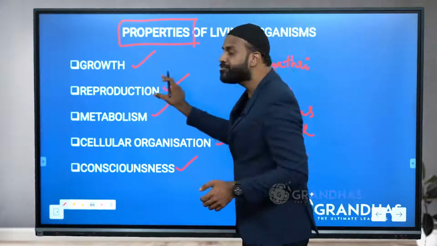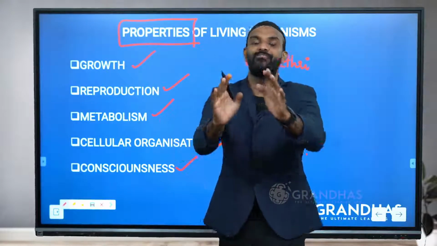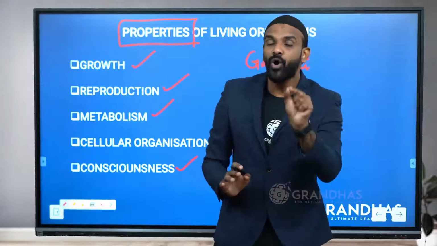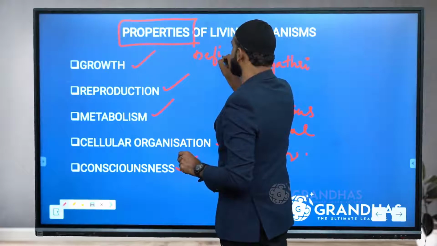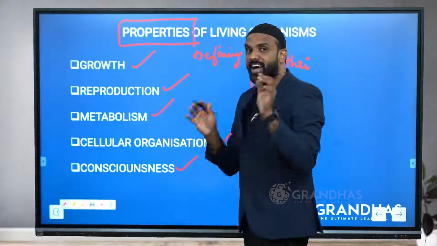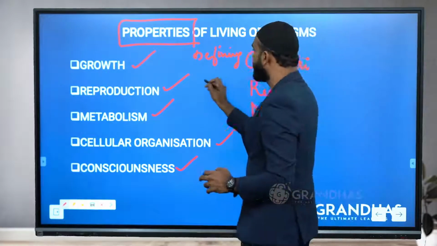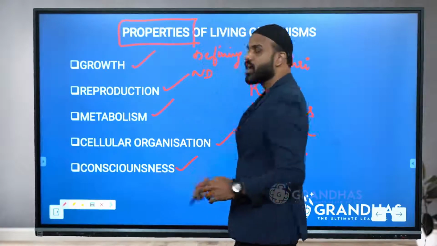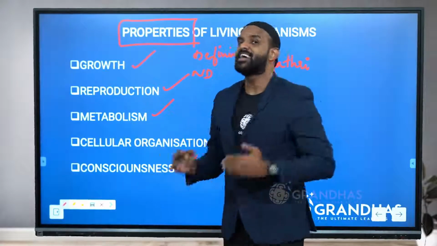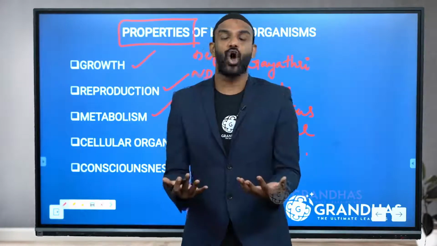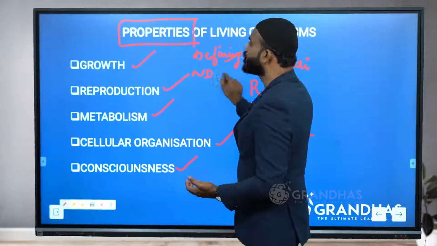But some of these properties are exclusively meant only for living organisms. Those characters are called defining characters. Getting me? So the character that solely corresponds to a living organism is called defining, and other characters are called non-defining characters. So among these 5, let us analyze which of them are defining and which are non-defining.